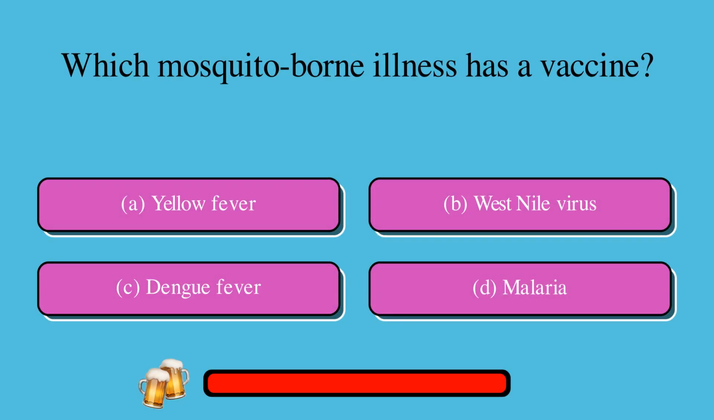Which mosquito-borne illness has a vaccine? A. Yellow fever, or B. West Nile virus, or C. Dengue fever, or D. Malaria? The correct answer is A. Yellow fever.